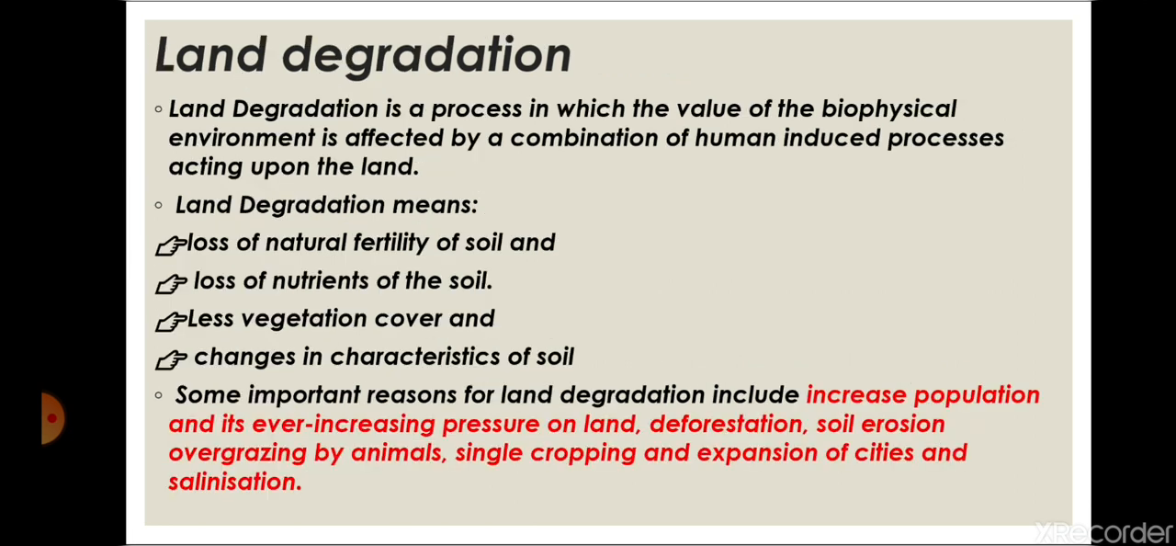Now what is land degradation? Land degradation is a process in which the value of the biophysical environment is affected by a combination of human-induced processes acting upon the land. We people are changing the land. That means land is degrading. Degrading means the quality of land is reducing.